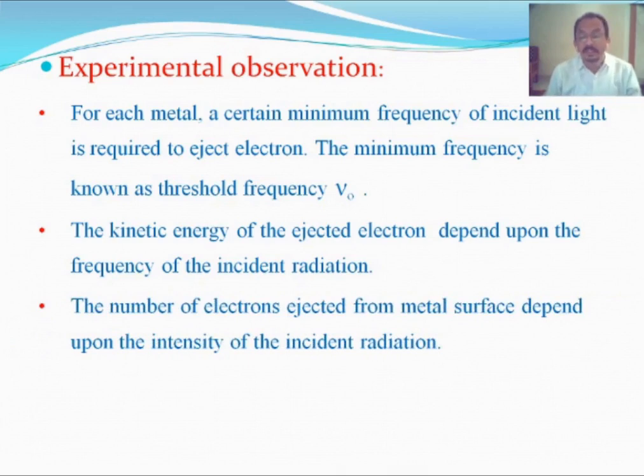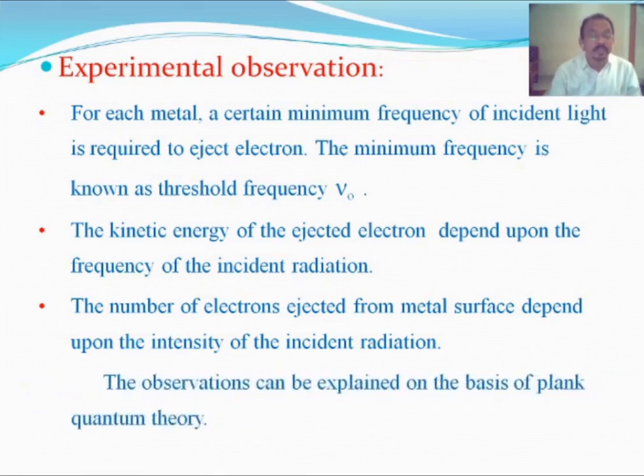The number of electrons ejected from the metal surface depends upon the intensity of the incident radiation. Now, these are the three observations. These three observations cannot be explained by means of the classical theory, but we can explain them with the help of the Planck quantum theory. Therefore, the photoelectric effect can be explained on the basis of the Planck quantum theory.